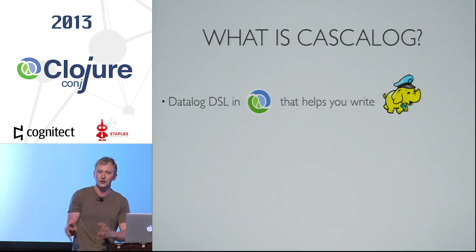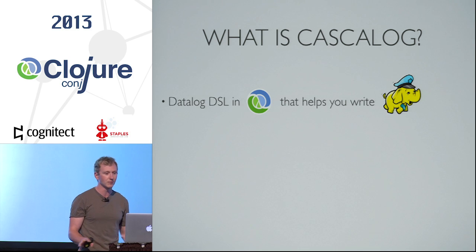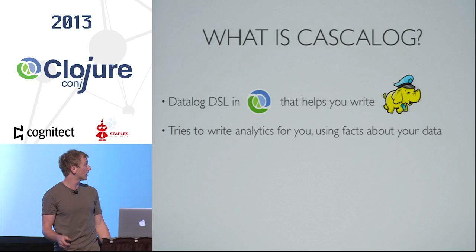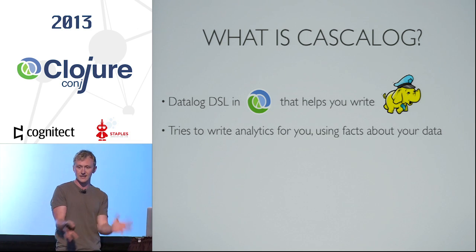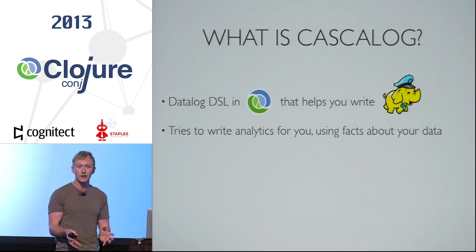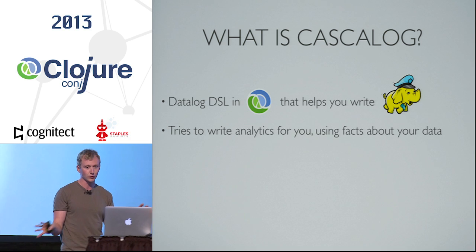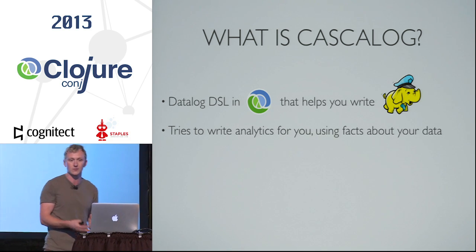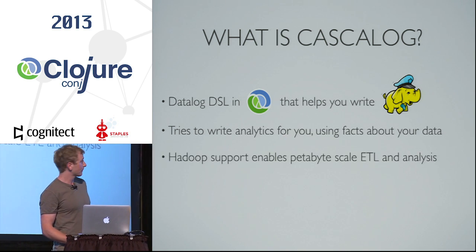In raw Hadoop, you're sort of imagining key value pairs and shuffling your data around. And you can reuse the stuff, but nobody does, and it's really horrible. So yeah, you give the system facts, and it tries to write these analytics pipelines for you. And if there are better ways to do things, the system can go optimize for that. You don't have to worry about it. A lot of these optimizations are really systems problems, and with a bit of knowledge about your data, the system can tune quite a bit.